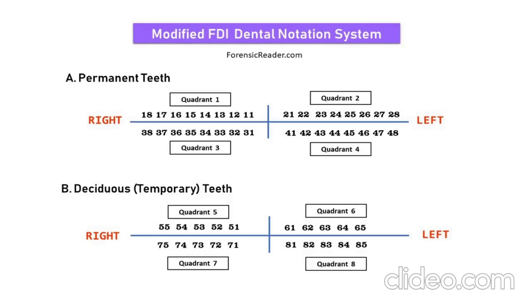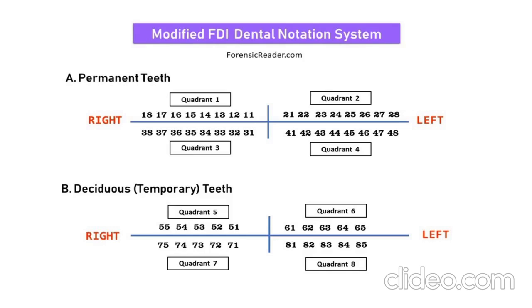In both cases, the first digit denotes the type of tooth and the quadrant in which the tooth is present, while the second digit specifies its place in the cell. For example, in tooth number 54, number 5 denotes a temporary tooth in the right upper quadrant. Number 4 denotes it is fourth from the center, which is the temporary second molar.